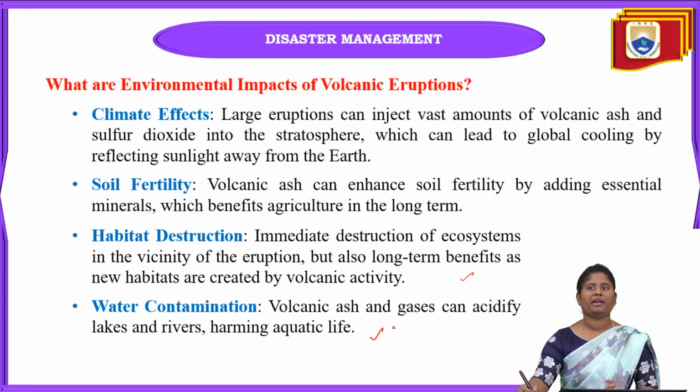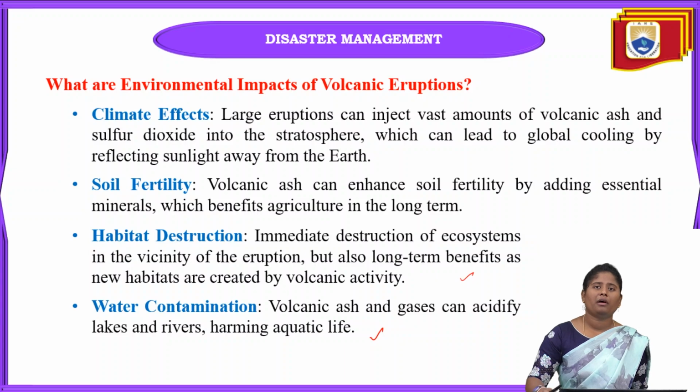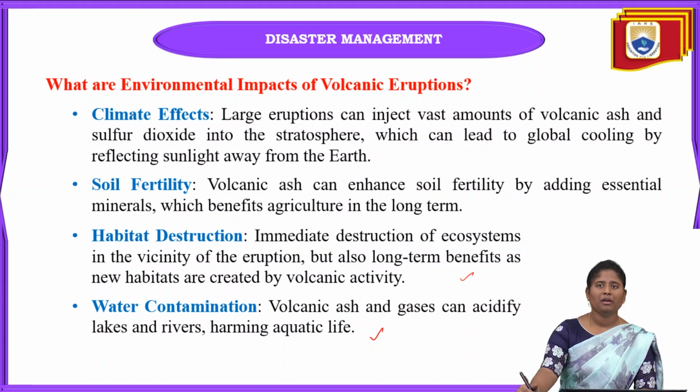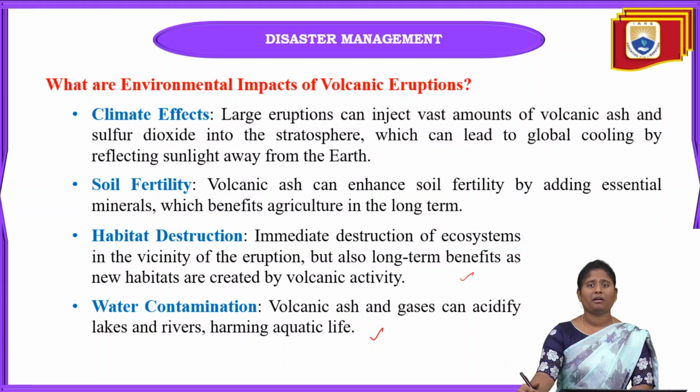Next one is water contamination. When volcanic ash and gases are released and go towards the water, they can cause many diseases, like respiratory problems, or damage to the liver and the lungs. Why?